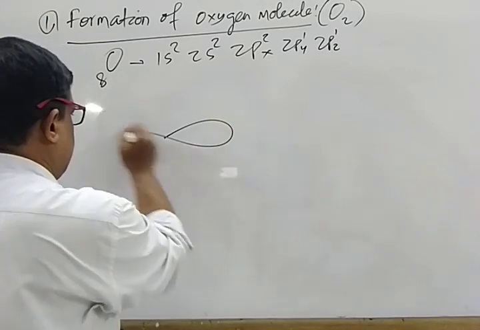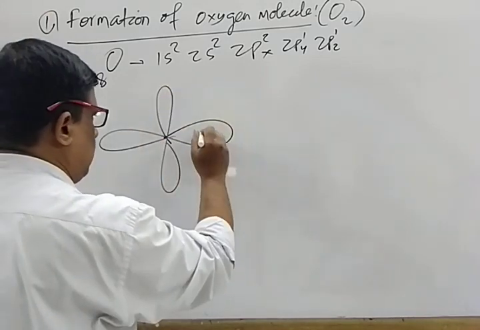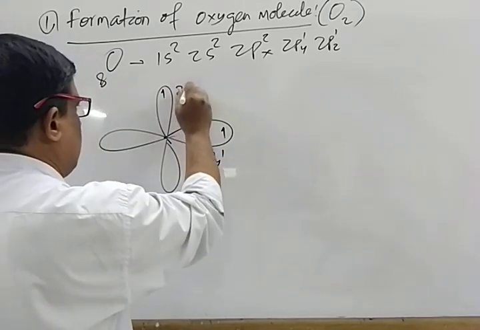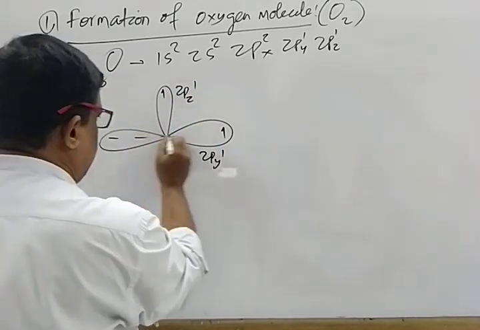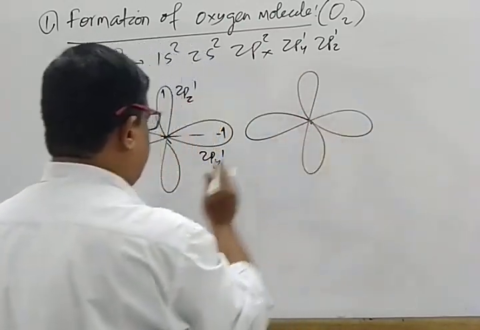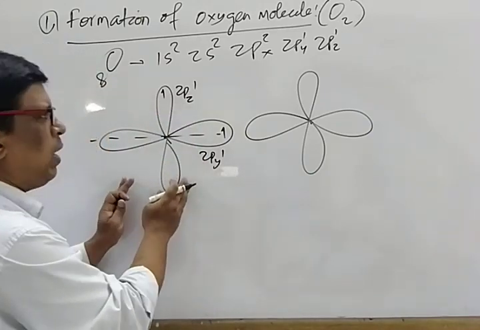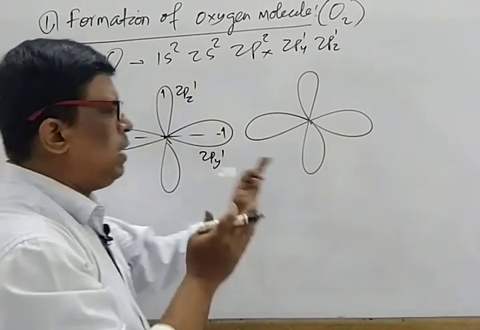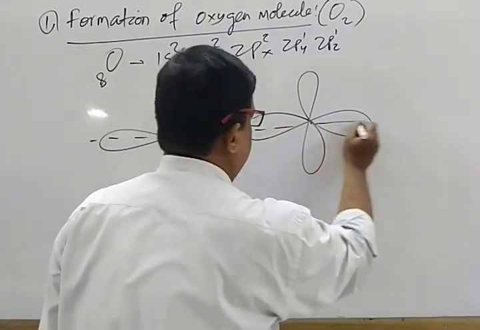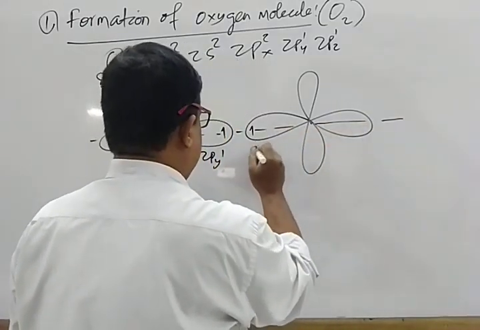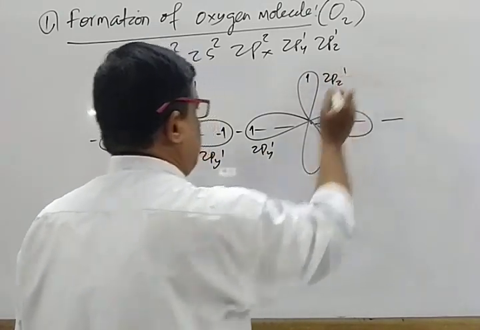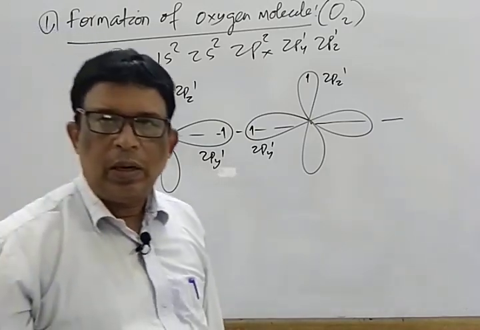Mark that. It is 2py1, one electron, and 2pz1, one electron. It is the internuclear axis. Another one is another oxygen atom, also having two unpaired electrons, 2py1 and 2pz1. Similarly to the internuclear axis, it is known as 2py1, and it is known as 2pz1. Mark that. What happened?